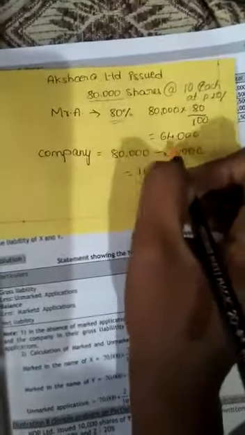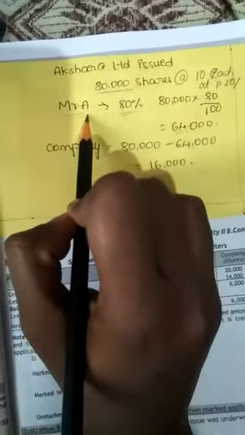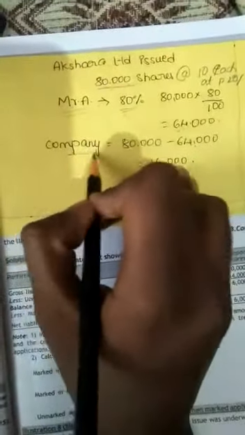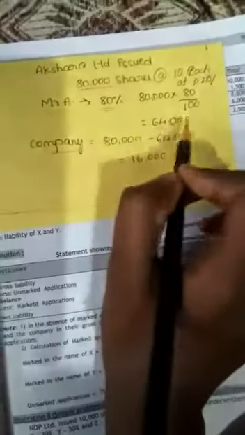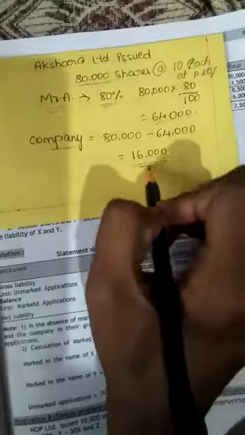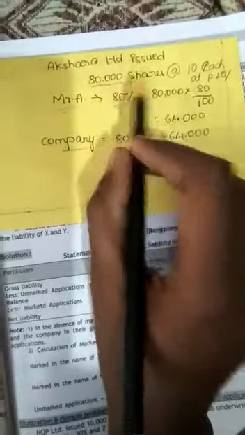80,000 times 80 divided by 100, we get 64,000. The 64,000 belongs to Mr. A, the underwriter. Of the 80,000, 64,000 belongs to Mr. A. The remaining 20% of shares belongs to the company. 80,000 minus 64,000, we get 16,000. This belongs to the company only. 64,000 plus 16,000, we get 80,000. So clear?